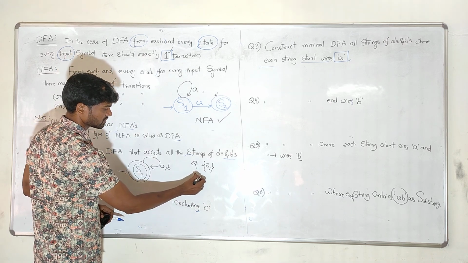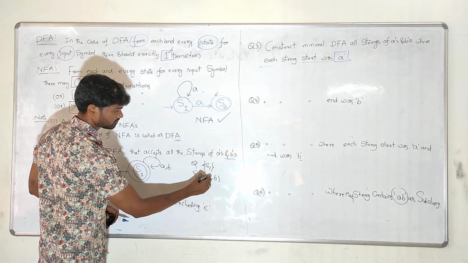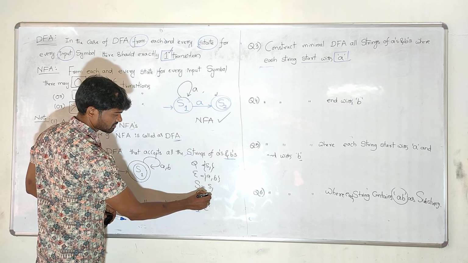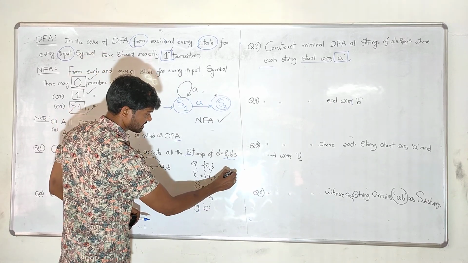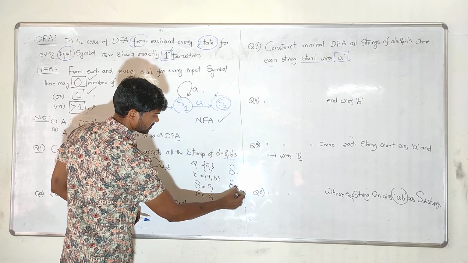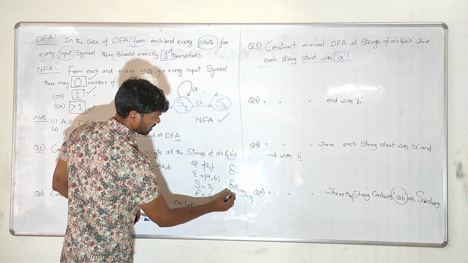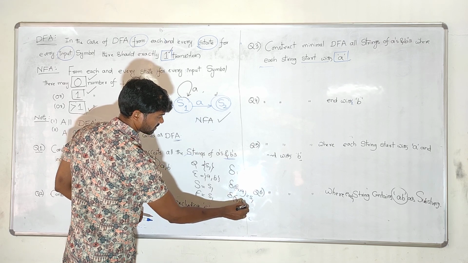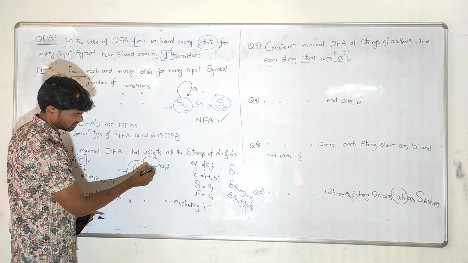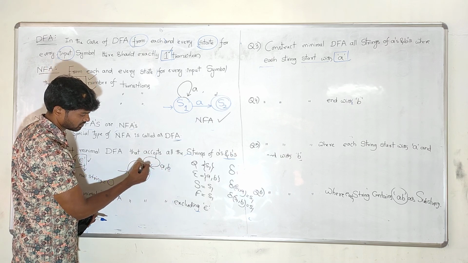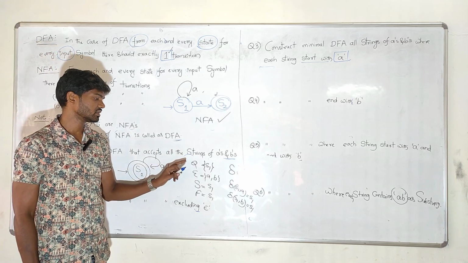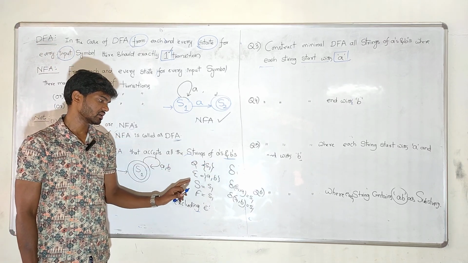And how many input symbols are there? Only two symbols, A comma B. What is the starting state? S1. What is the final state? S1. And what is the transition function? On S1, if you apply A, it reaches S1. On S1, if you apply B, it reaches S1. See, on S1, if you apply A, it is the same state, and if you apply B, it is the same state. This is the 5-tuple representation of Q, sigma, delta, S, F.